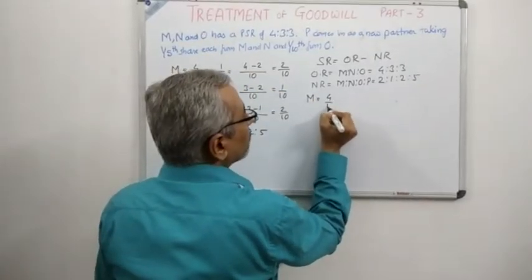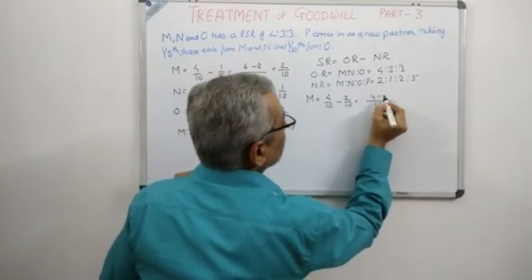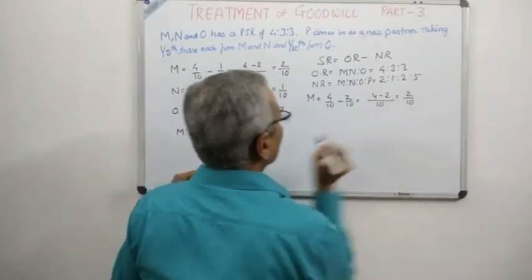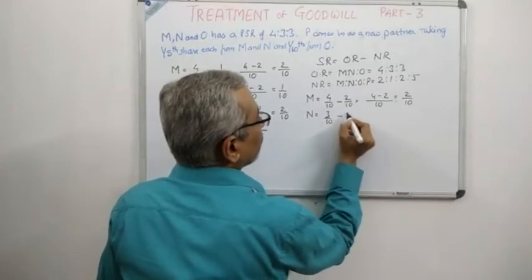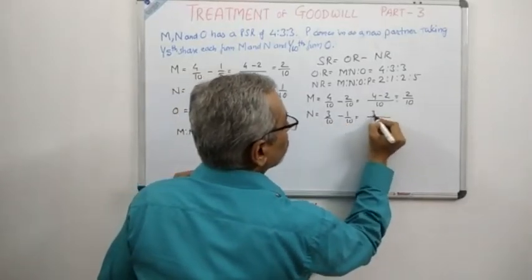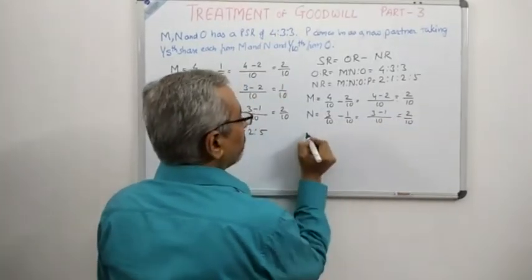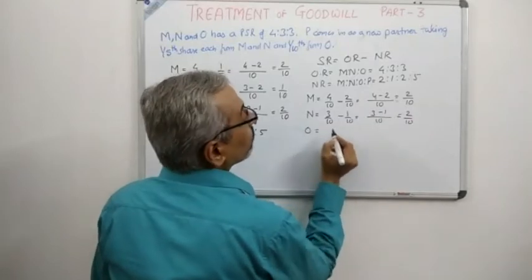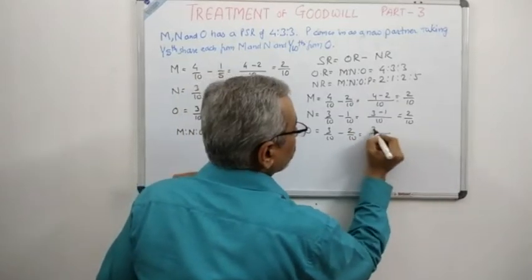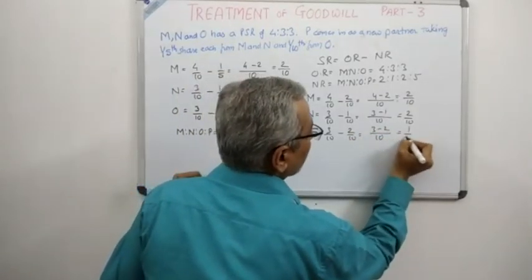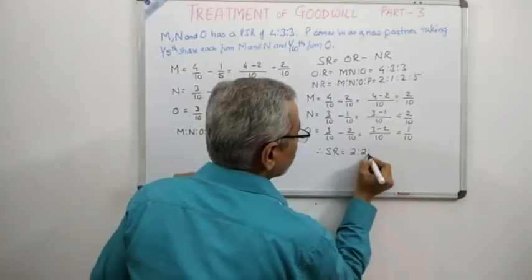So first we'll calculate it for M. So 4 by 10 minus 2 by 10, that gives you 4 minus 2, 2 by 10. For N, you can see over here 3 by 10 minus 1 by 10, that gives you 3 minus 1 by 10, that is 2 by 10. And for the next partner, that is O, you can see very carefully 3 by 10 minus 2 by 10, that gives you 3 minus 2 by 10, that is 1 by 10. Therefore, we can conclude the sacrificing ratio is 2:2:1.